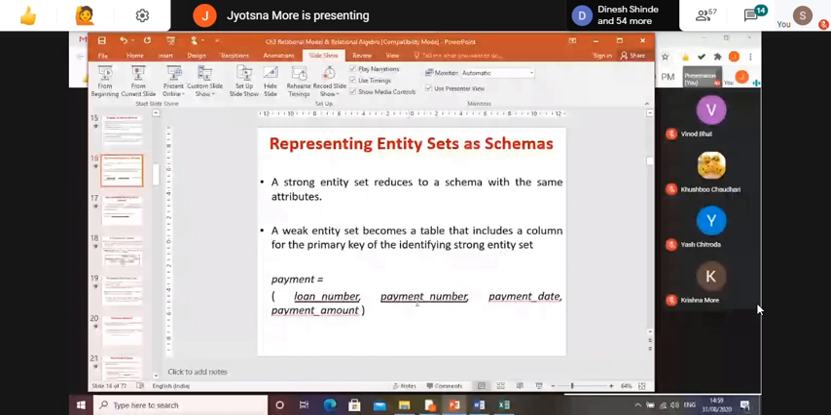Fine, we'll move ahead. These are the first two rules. First, converting a strong entity set into a schema. Second, converting a weak entity set into a schema. You have to write the same statement if it is asked in theory. We'll move ahead. Representing the relationship set